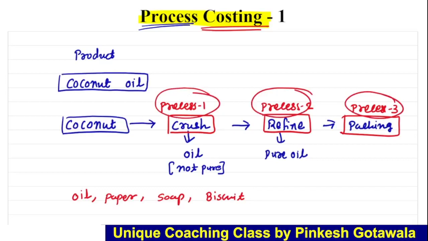At the end of the account we get its costing. We have to find the cost of each process, how much its cost has been, at the end of each process, right? So let's understand how to prepare their accounts. Let's see, it's a very simple and easy format.